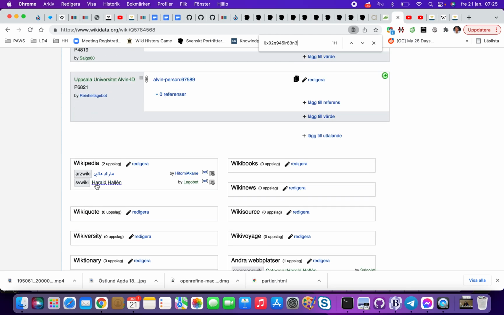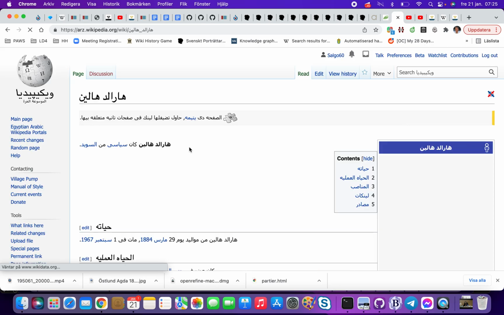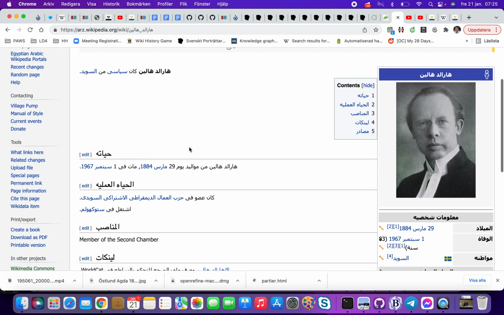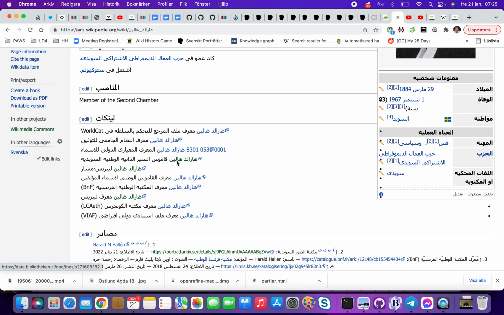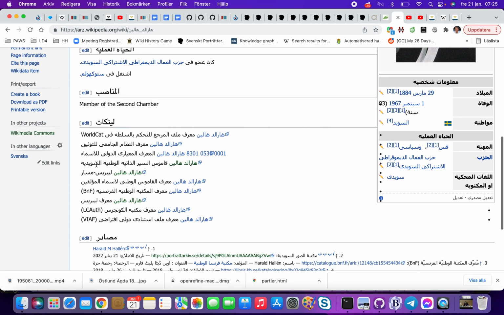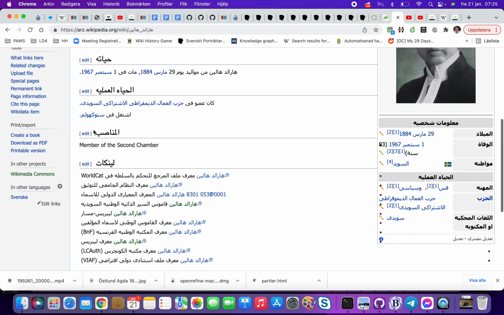And we can see that we have the Swedish article here, and we have it in some other language. Some smaller languages like this one are using Wikidata to display, to create a page. So I think this is a Wikidata-created page. So here we have maybe Svenskt Porträttarkiv, the link, and we have links to Libris and so on. And the text could be auto-generated here. I think it's just the library references.